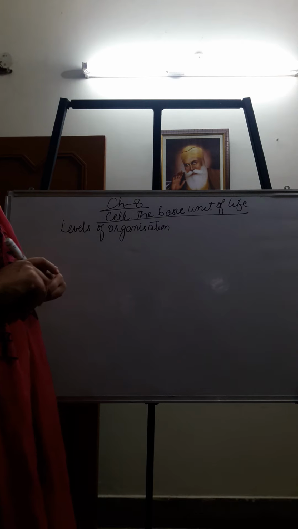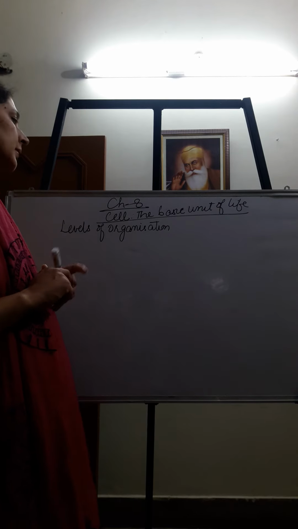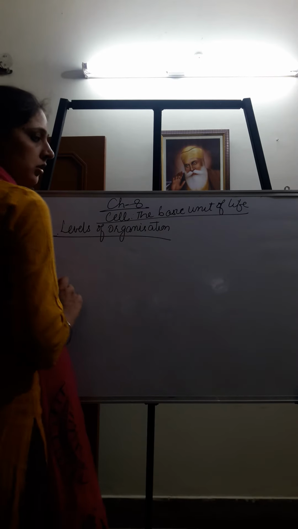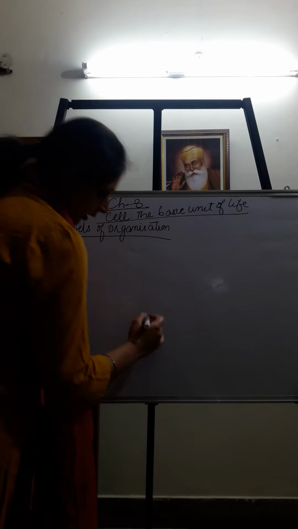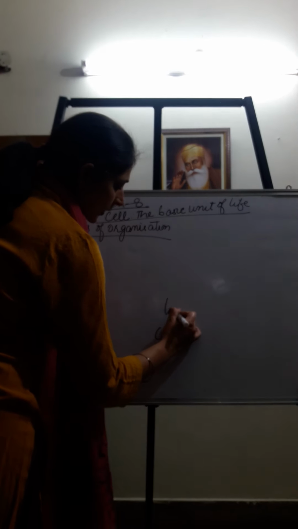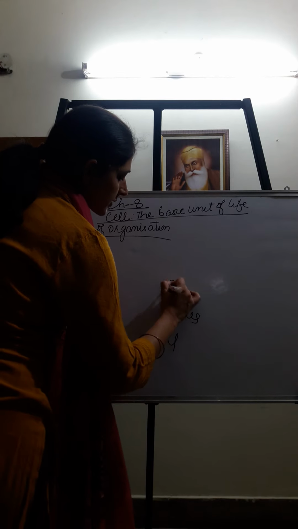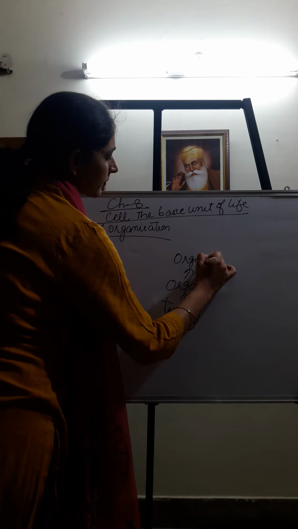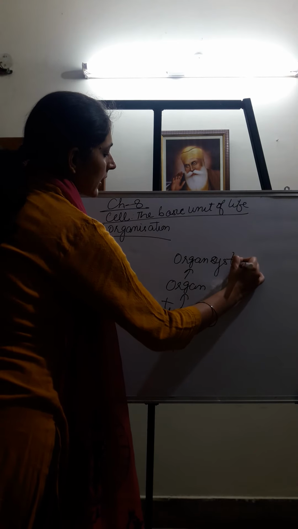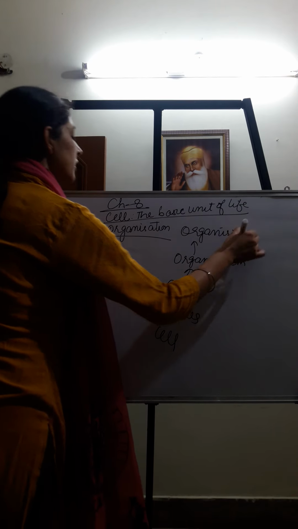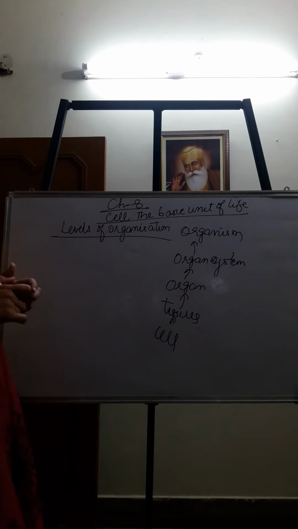Good evening, students. Yesterday we were discussing the levels of organization. As I told you earlier, in levels of organization we have discussed the cell, the smallest unit, then tissues, then organs, then organ systems, and at last the organism. So this is in continuation of the previous lecture which we did yesterday.